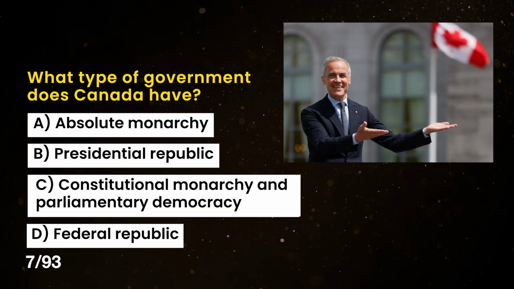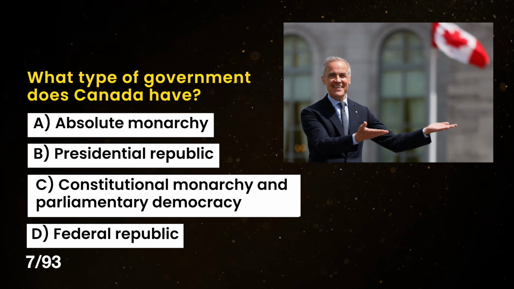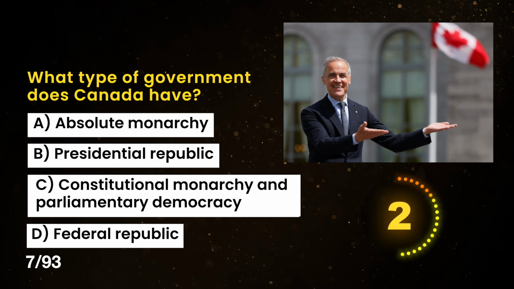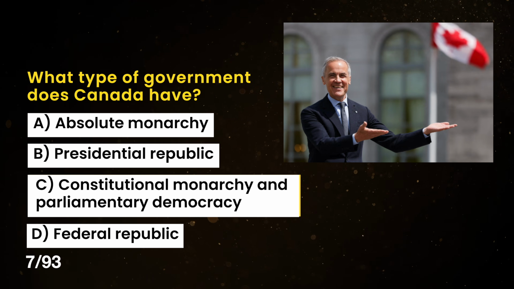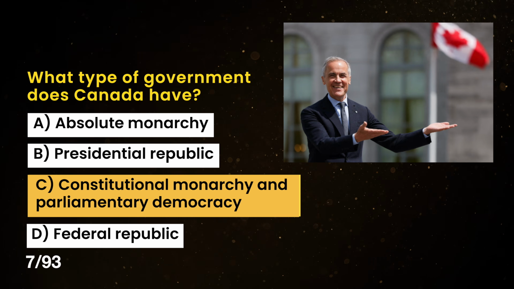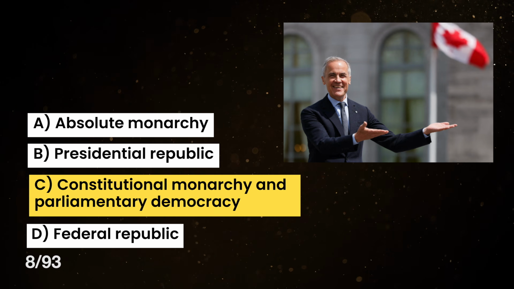What type of government does Canada have? A. Absolute monarchy. B. Presidential republic. C. Constitutional monarchy and parliamentary democracy. And D. Federal republic. The correct answer is C. Constitutional monarchy and parliamentary democracy.